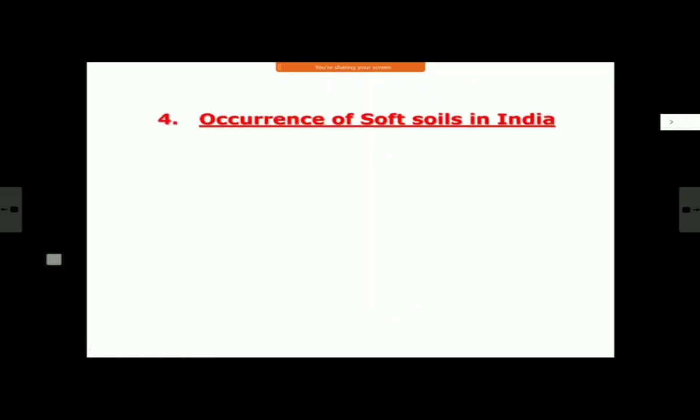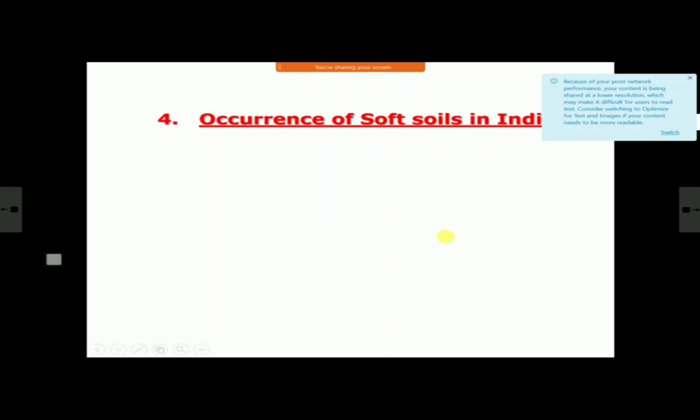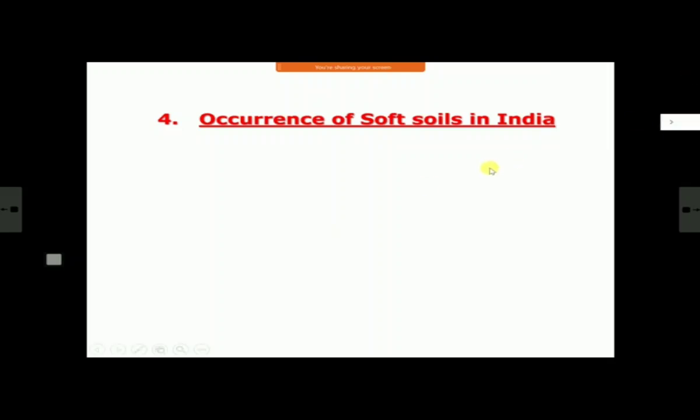Okay. Now, there are some areas where this type of soft soils are very common in India. They are very identified areas. There you will mostly find this. Many times people call it marine clay or various names. They are nothing but different types of soft soils. So all your marine deposit areas, like you go to the coastal areas, east coast, west coast, all these coastal areas, there you will generally find soft soil.